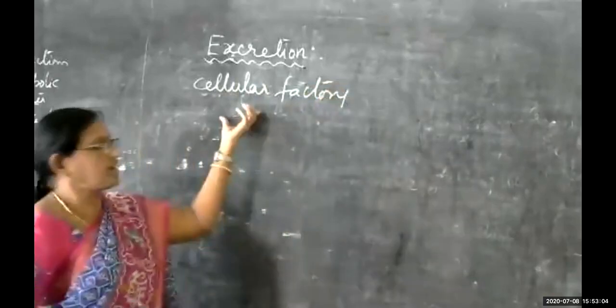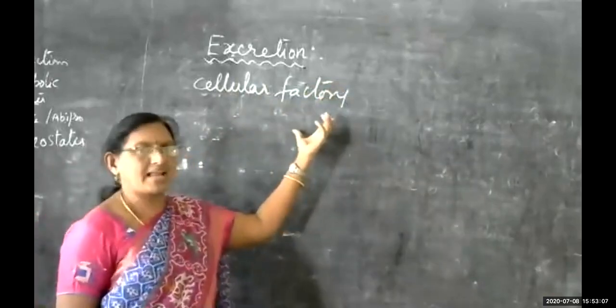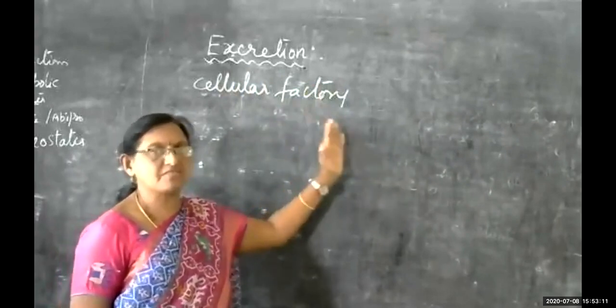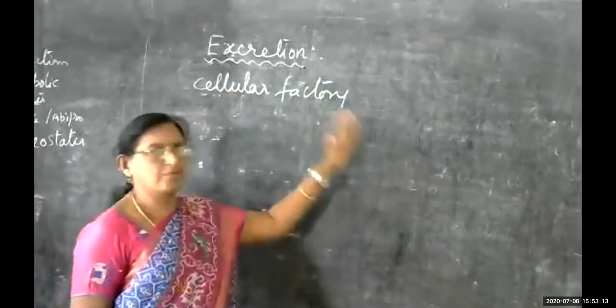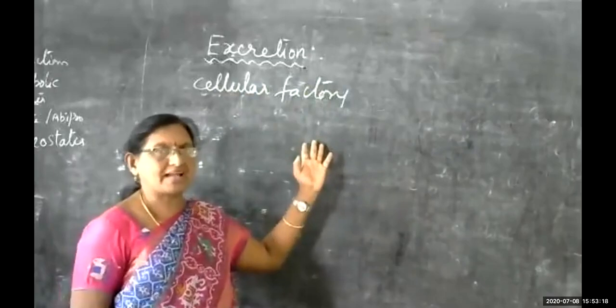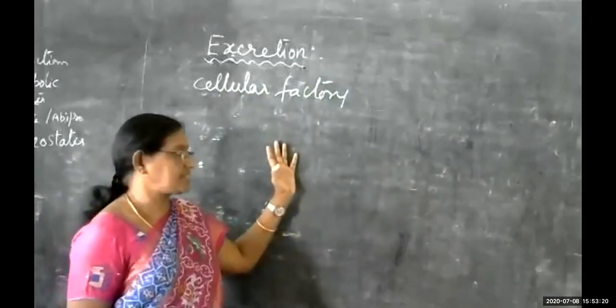So in our body also, so many biological activities are carried on, and lots of wastages will be accumulated in our body. What type of biological activities are carried out in our body, children?